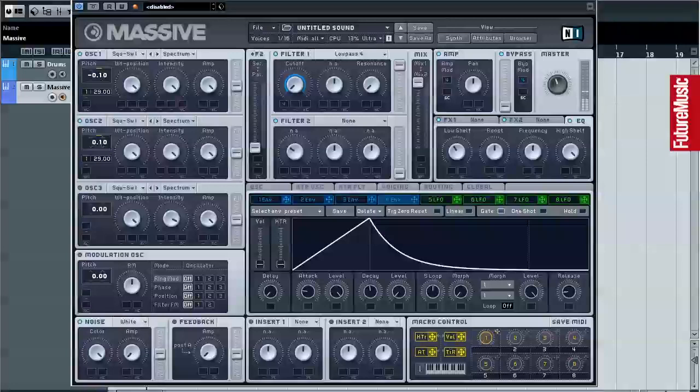Now right click on the macro and pick MIDI Learn, and you can use your control surface or control keyboard to use whichever knob or wheel that you prefer. And now we can move the pitch up. It's just a matter of picking the right pattern, and there we have it.